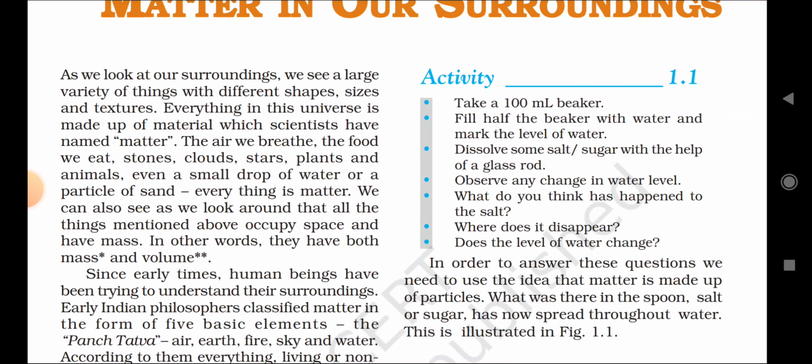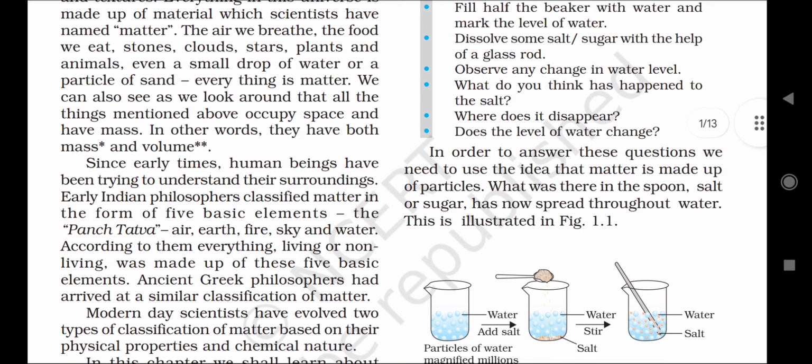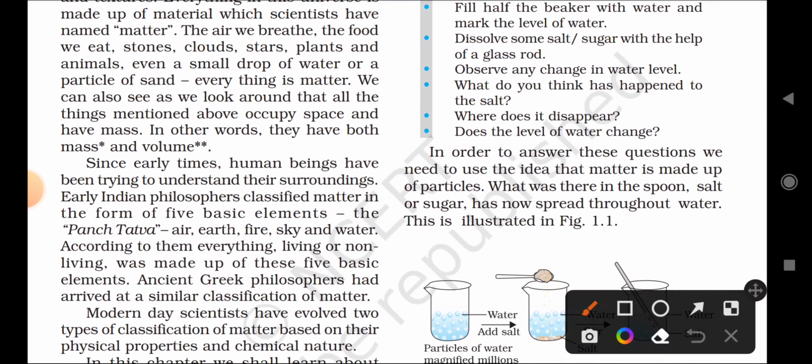Since early times, human beings have been trying to understand their surroundings. Earlier, after human evolution started, as human beings came to know about their surroundings, they were curious to study and gather information about them.